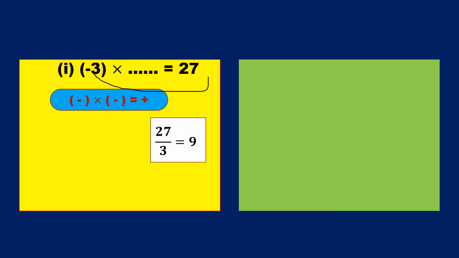27 by 3 equals 9. So here we got 9, and I'll replace the blank with 9. I gave just the numerical simplification here. Here minus into plus is minus. So your answer is minus 9. Okay, understood my point? All the problems should be solved in this way only.